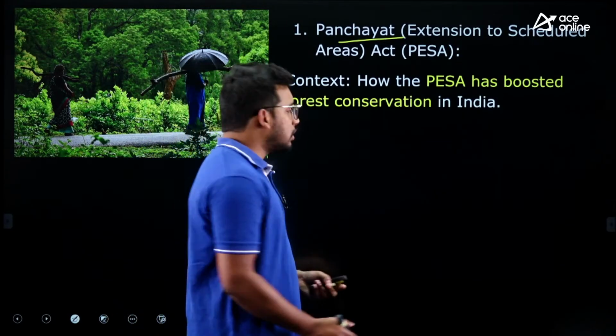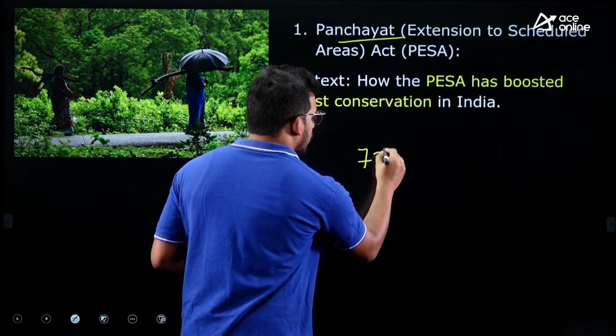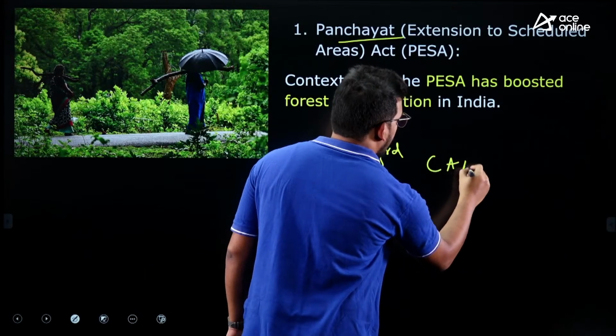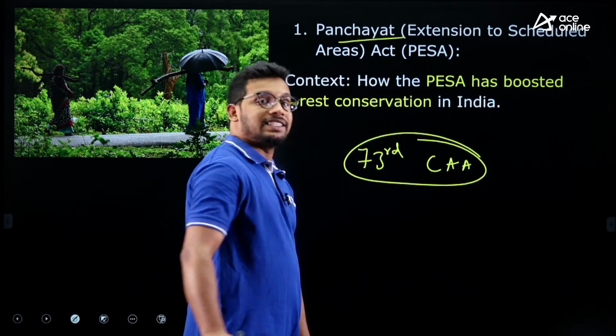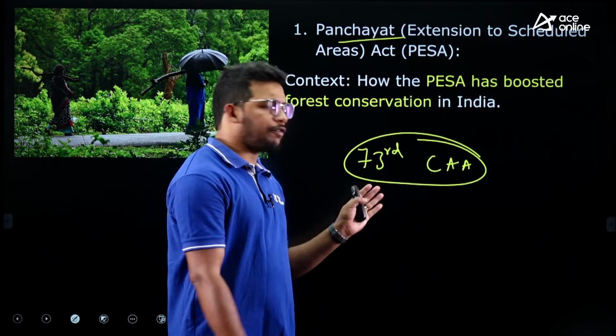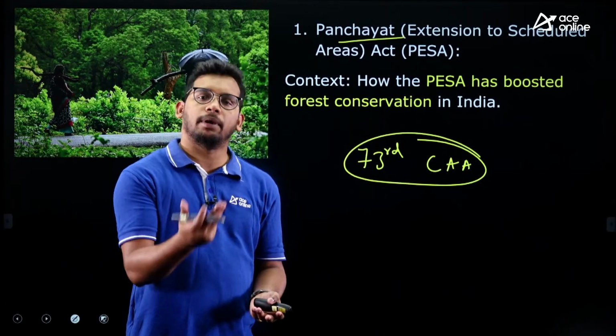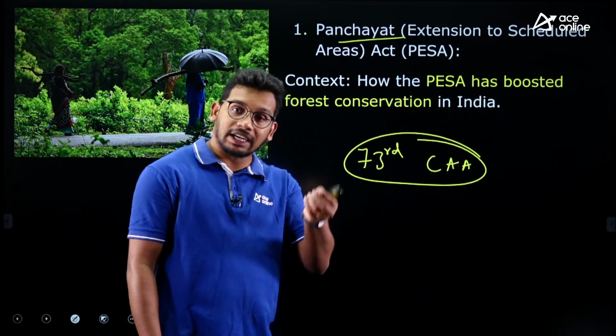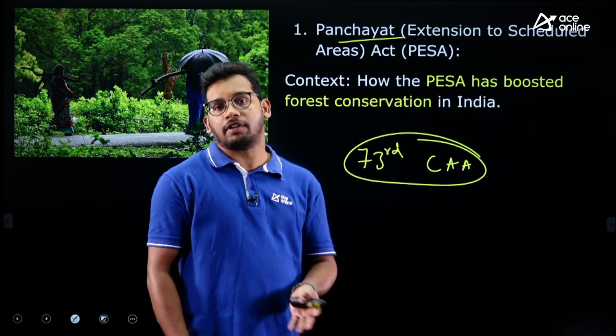You all know that the 73rd Constitutional Amendment Act implemented the panchayats in India, and the 74th Constitutional Amendment Act implemented the municipalities. So panchayats are the third tier, or third level, of governance structures.